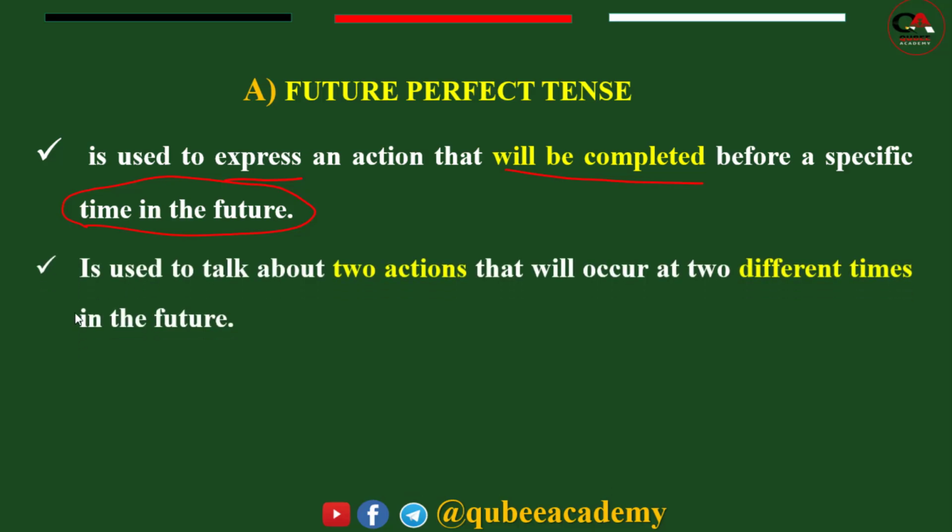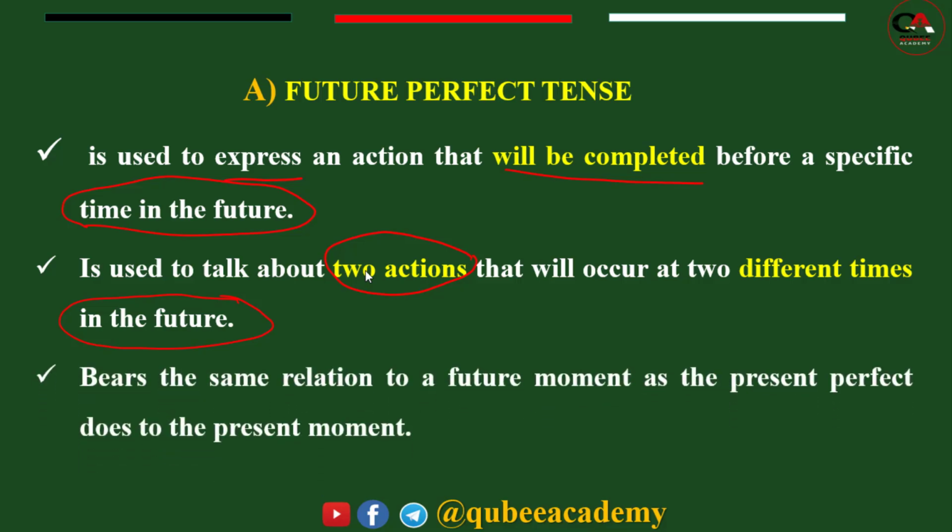Then also we can say future perfect is used to talk about 2 actions that will occur at 2 different times. So here, future perfect is to talk about 2 actions, and both actions will be completed in the future, and there are 2 events. That means 2 actions.